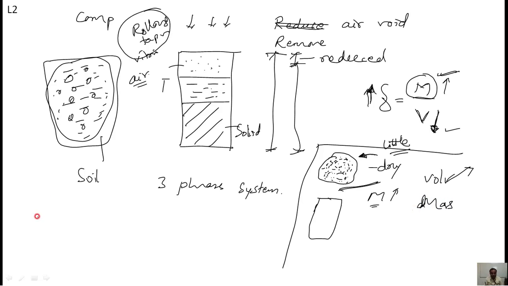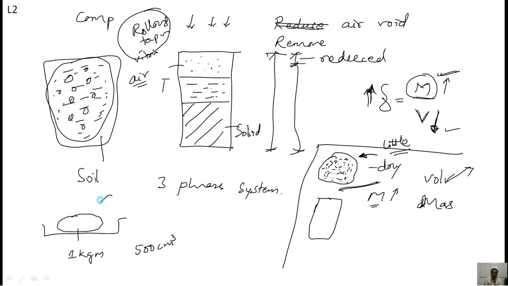Once again, you take some amount of soil in the tray and the soil mass is 1 kg. The soil mass is how much? 1 kg. What will be the volume of that one? Volume might be about 500 centimeter cube. See, the volume is 500 centimeter cube and mass is 1 kg.